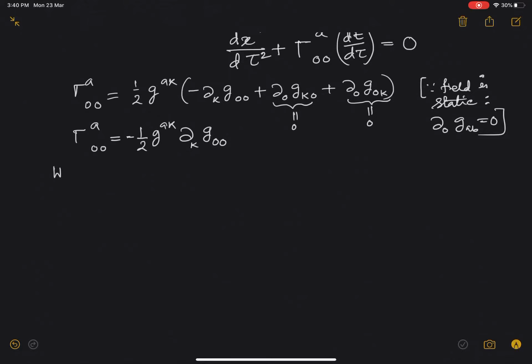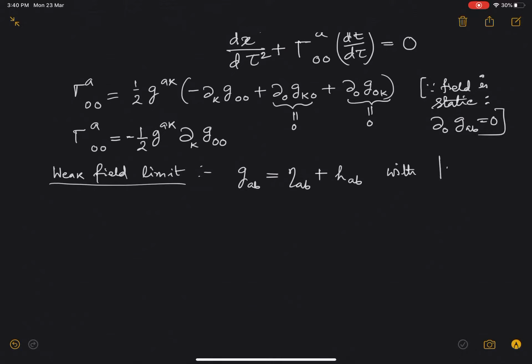So weak field limit, or weak gravitational field limit, means that I can write my GAB as a perturbation over the flat Minkowski space, written as eta AB plus HAB, with the condition that HAB is much less than 1, so that H or its derivatives can be neglected after first order, beyond second order.